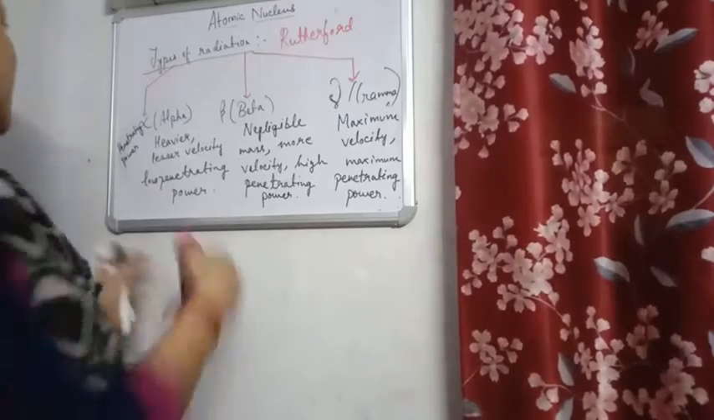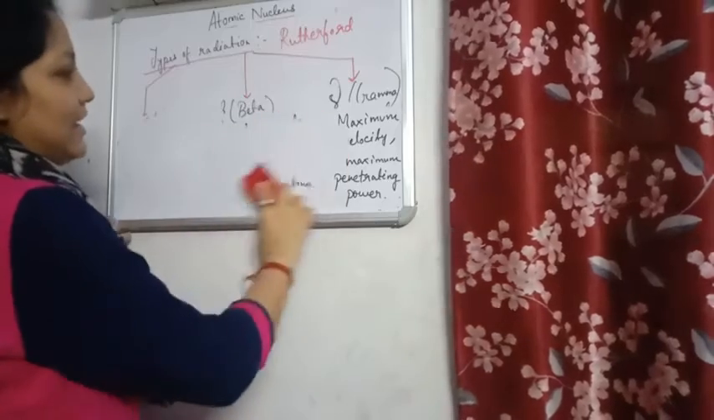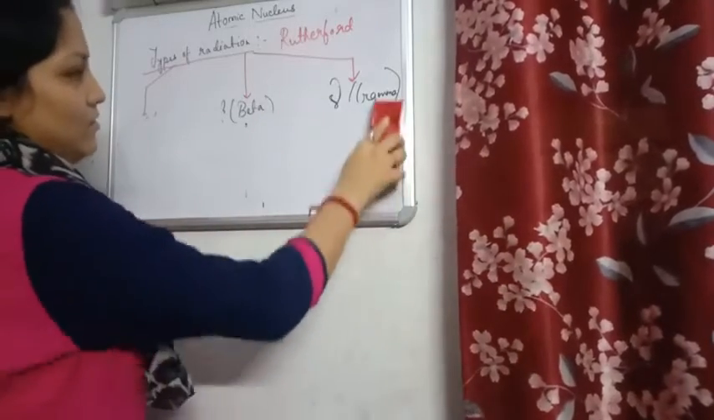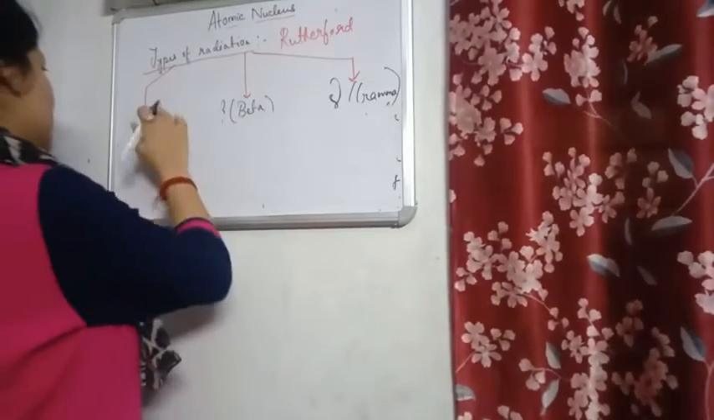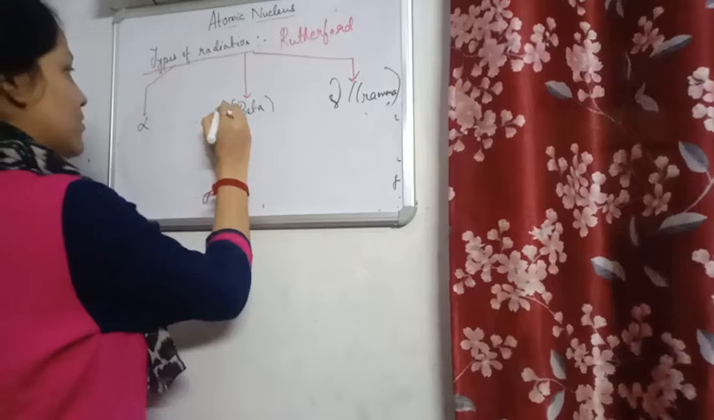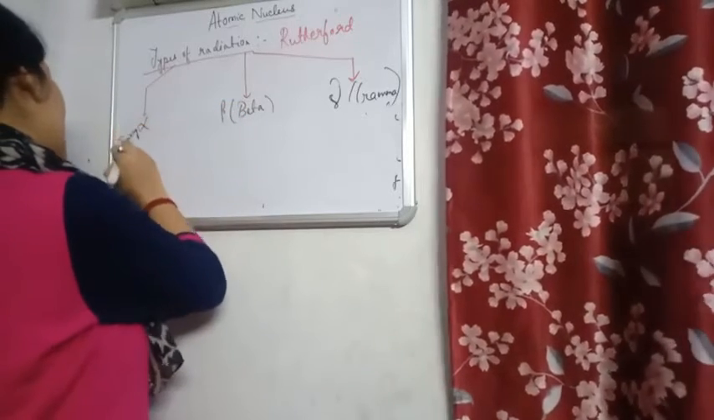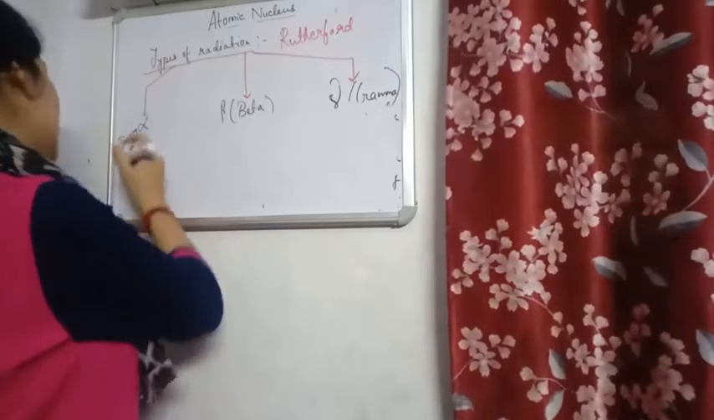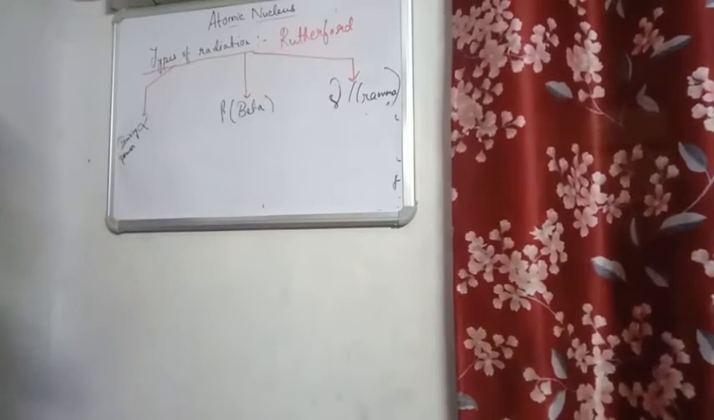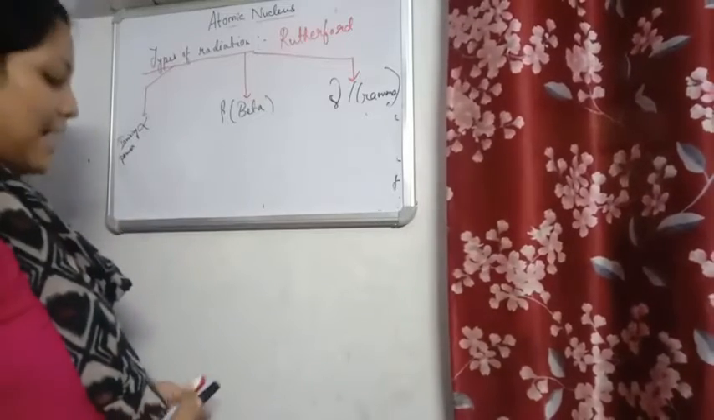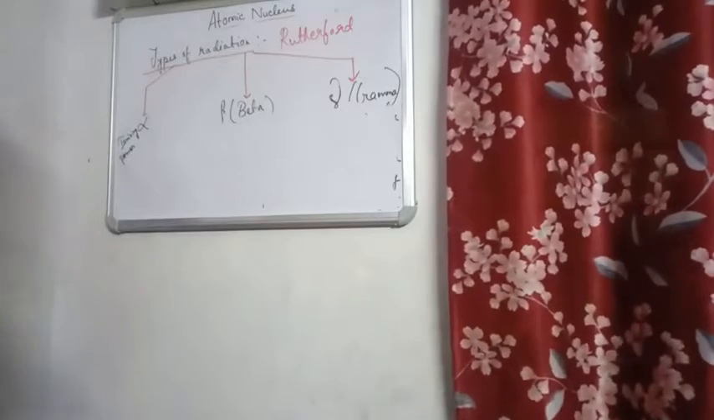Next we have ionizing power. What is the meaning of ionizing power? When particles collide with a gaseous atom, they convert the atom to a positively charged ion. That is, it removes the electron. That is basically ionizing power.